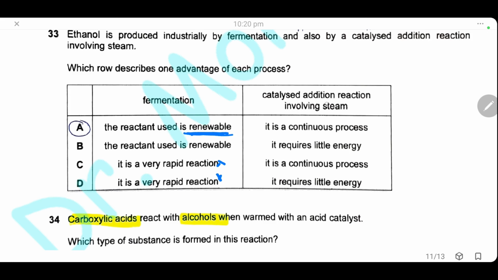And here, for the advantage of catalytic addition of ethene to steam, it is a continuous process. This is one of the advantages. Of course, it does not require little energy. It's a highly sophisticated process. It requires a high amount of energy. So the answer is A.